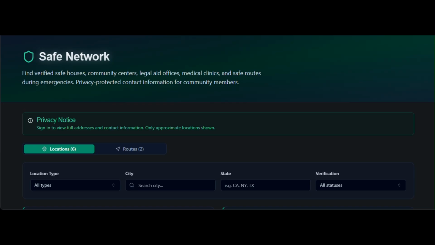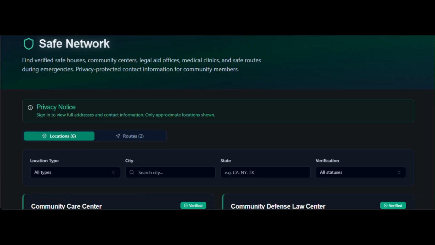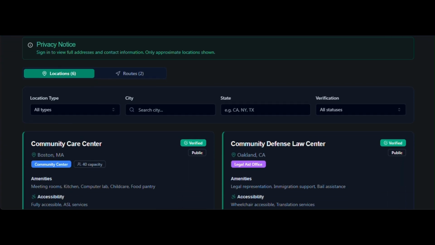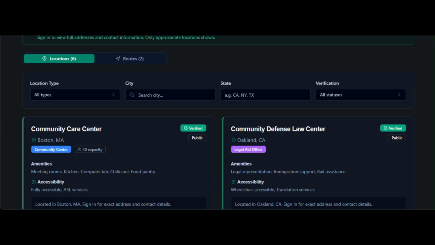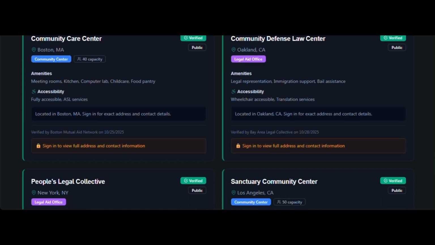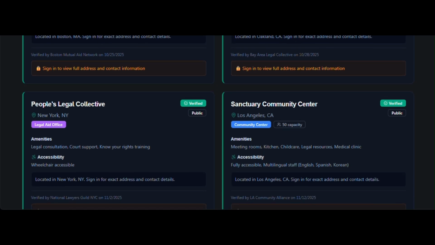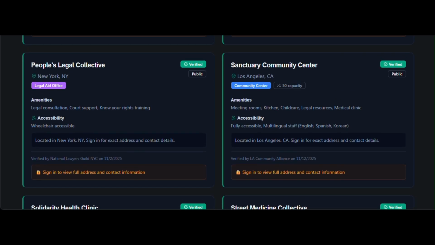Let's explore the Safe Network. We are now on the Safe Network page, mapping safe locations and verified routes for emergencies. This page displays two sections: safe locations and safe routes. Safe locations include community centers, legal aid offices, sanctuaries, and medical facilities verified as secure. Users can filter by location type, verification status, and accessibility features.